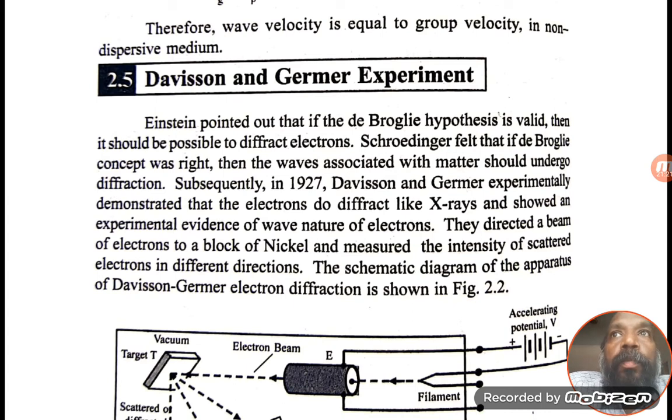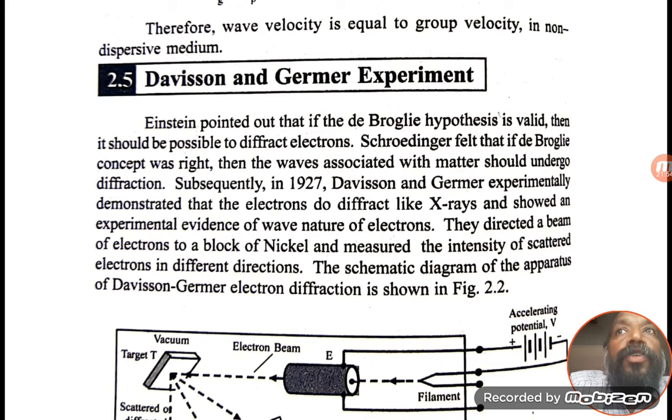Here the most interesting experiment was done by Davisson and Germer. The experiment name itself is called the Davisson and Germer experiment. This is why it is so important. We already studied that a particle has waves, a number of waves. If a particle in motion has a number of waves present, then the diffraction pattern should also be exhibited.